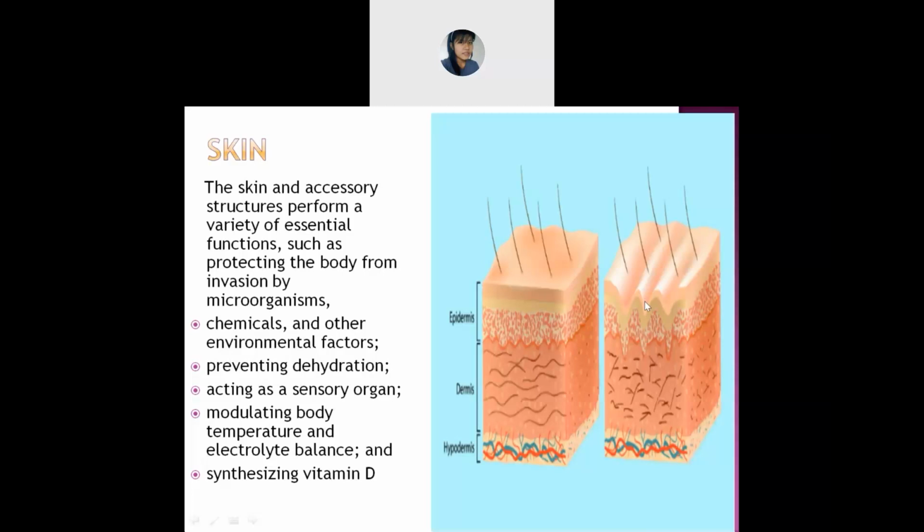Skin. What is the purpose of your skin? Or is it just that you do makeup? Is that the purpose of skin?